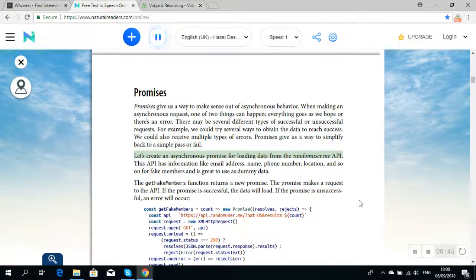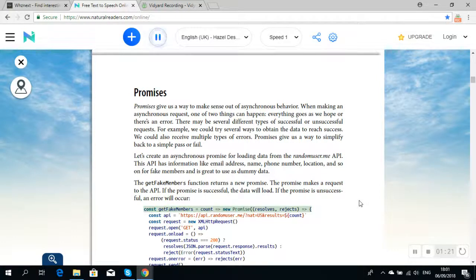Let's create an asynchronous promise for loading data from the randomuser.me API. This API has information like email address, name, phone number, location, and so on for fake members, and is great to use as dummy data. The getFakeMembers function returns a new promise. The promise makes a request to the API. If the promise is successful, the data will load. If the promise is unsuccessful,